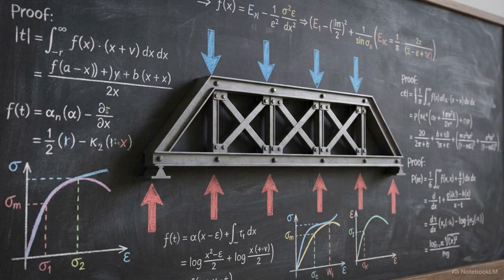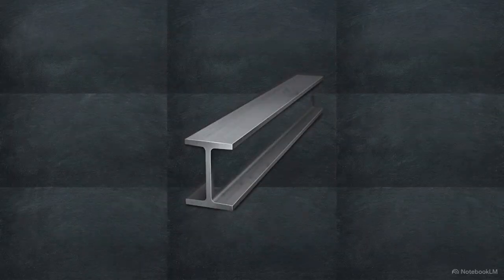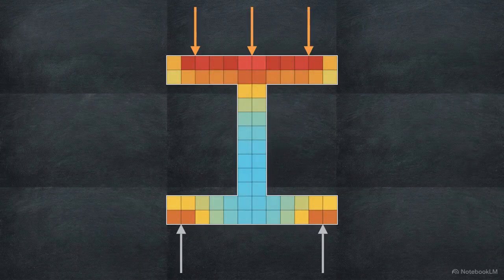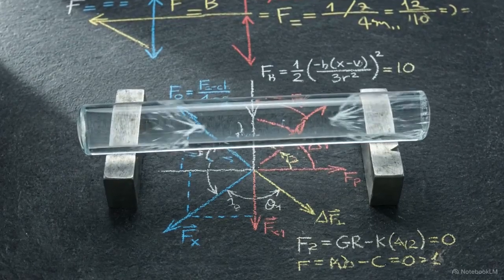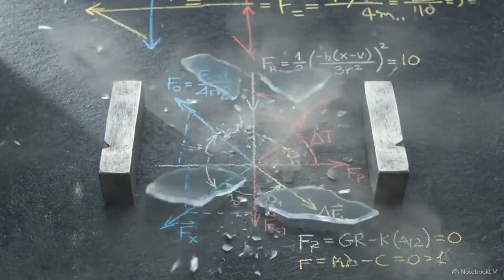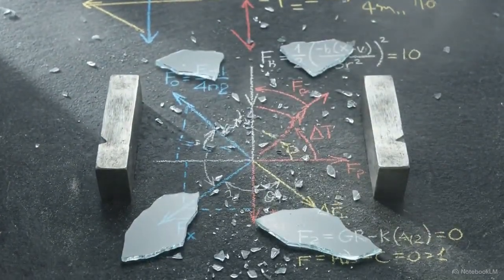First-year statics focuses on structures that are perfectly balanced in equilibrium, but mechanics of materials examines the internal physical response of the material when those external forces are applied. If a body cannot adapt to external loads, it is rigid. When pushed past its physical limits, it fractures abruptly with zero plastic deformation.